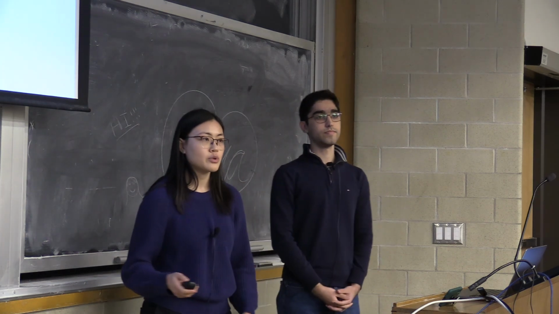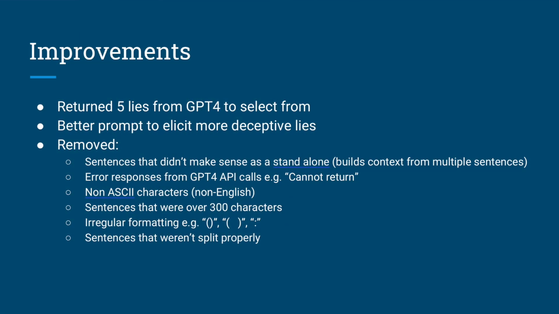So after our initial results, we collected even more data, and we looked at the data to see if there are any trends. We started off by removing sentences that didn't make sense as standalone, sentences that didn't contain English characters, poorly formatted sentences, and also we took sentences that had "this city" and made it more specific so that it said Toronto. We also employed a technique where we asked GPT, instead of giving us 1 lie given 1 input, to give us 5 lies given 1 input. And we noticed that the first lie was usually more straightforward, direct and very obvious, whereas the later lies were more creative and unique.